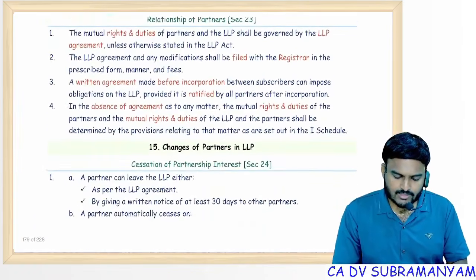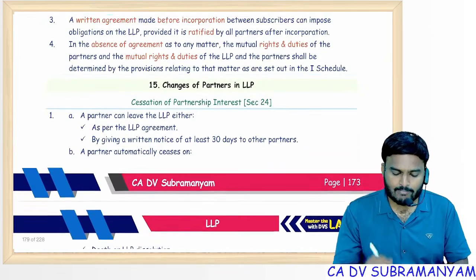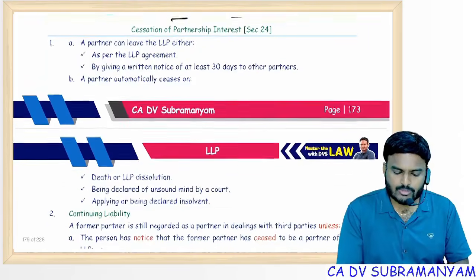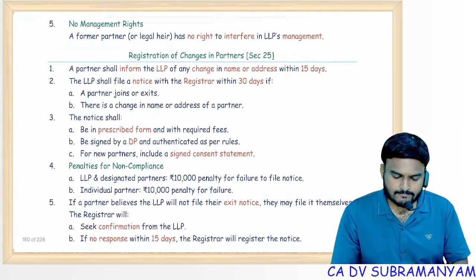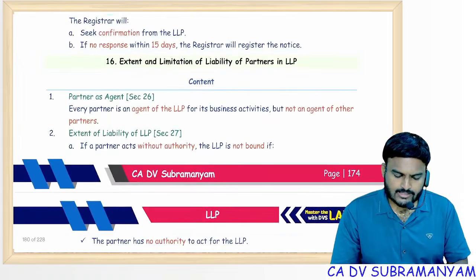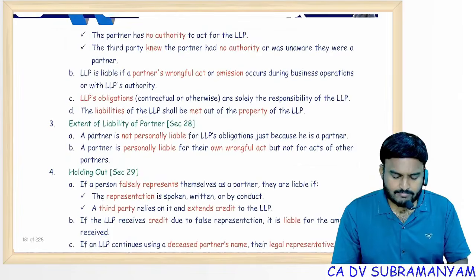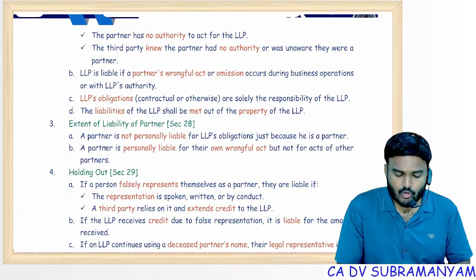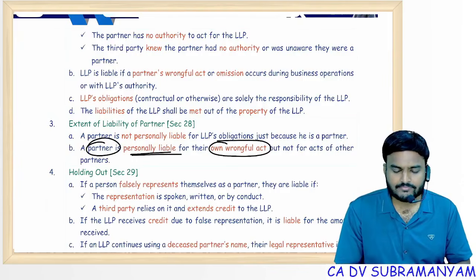Relationship of partners. Act of one partner, LLP is liable, not other partners. Changes to be communicated with LLP will communicate with ROC. Extent and limitation of the liability. Partner's liability is limited, but partner who is responsible for the fraud, partner is personally liable for wrongful acts.